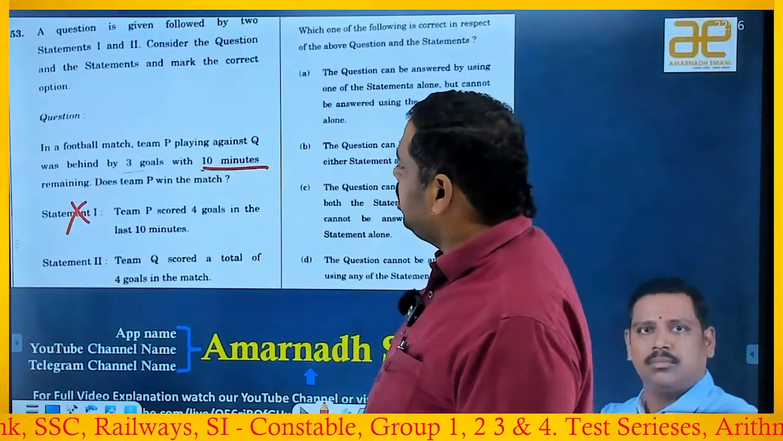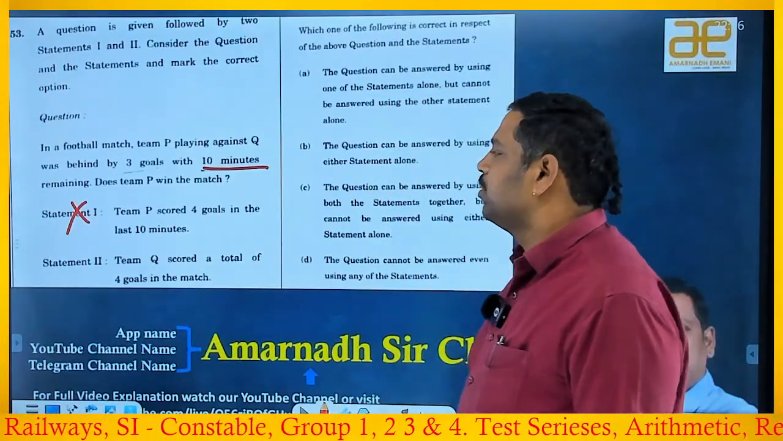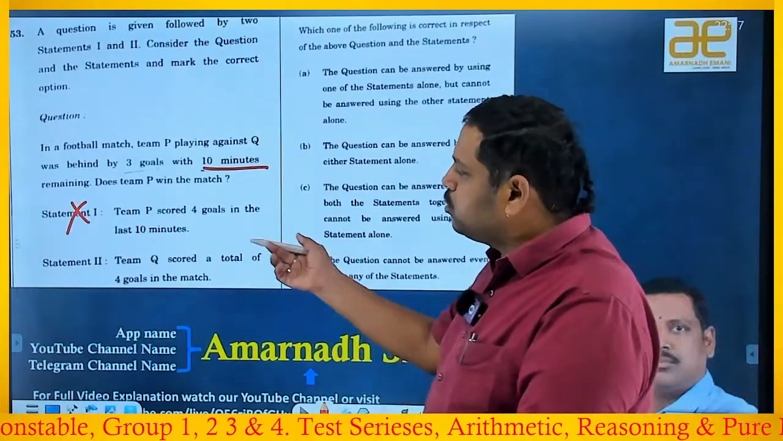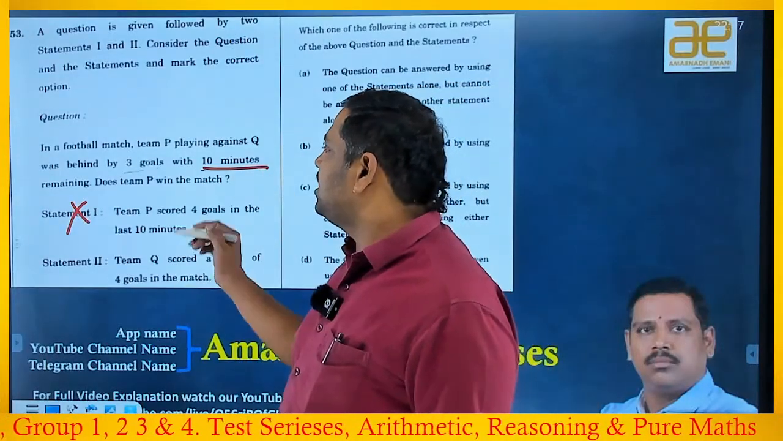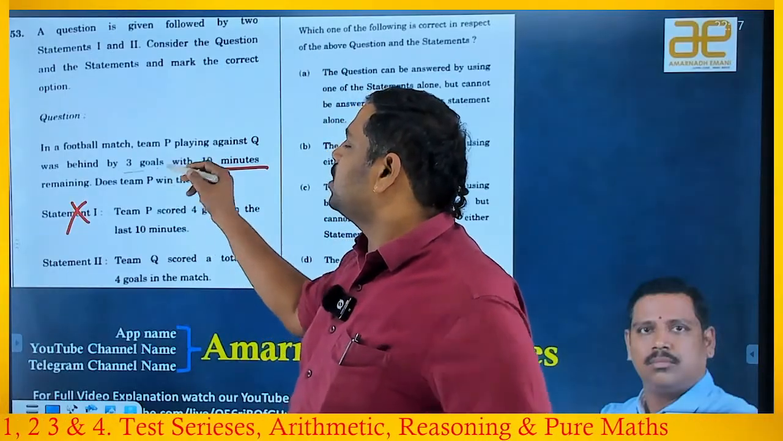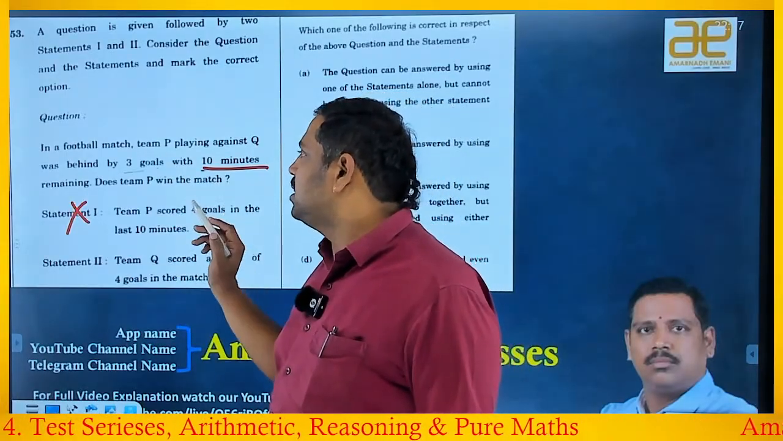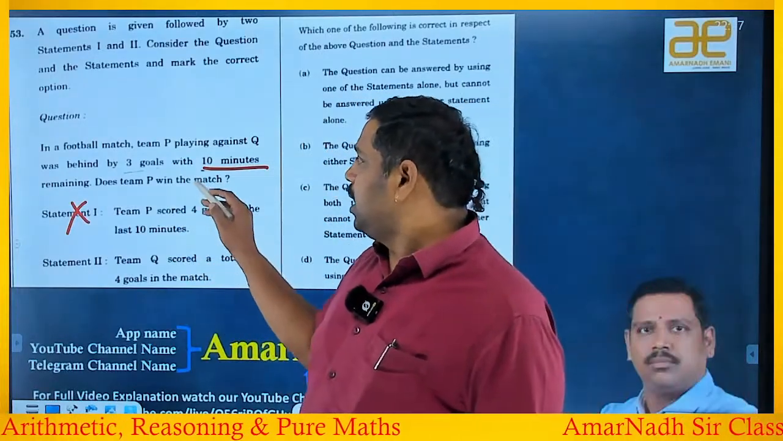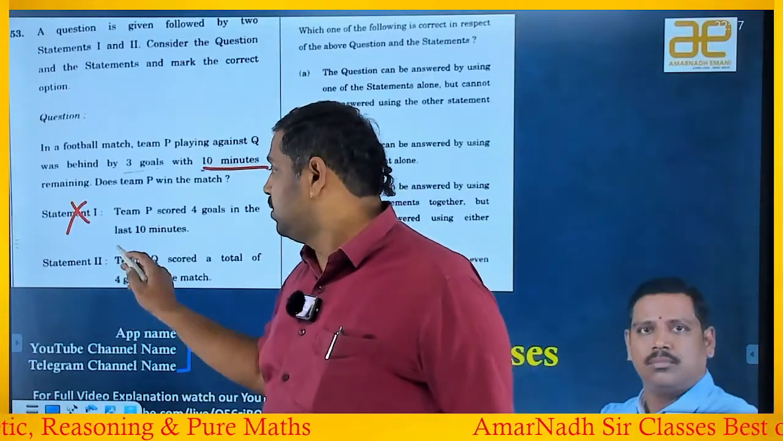Team Q scored a total of 4 goals in the match. How many did it score? A total of 4 goals in the match. Here, Q scored a total of 4. Okay, that means in the last 10 minutes, how many did it score? I don't know. And in the last 10 minutes, how many did P score? I don't know. So that's why it is not sufficient.